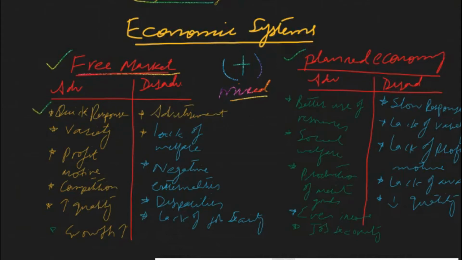The first advantage is quick response. In free market economic system, private individuals and companies respond to their customers very quickly. Whenever customers contact the company to satisfy their need or want, companies respond very quickly. In a free market economic system, private firms are producing goods and services, and there can be millions of firms producing similar types of goods. So whenever there are so many firms, they produce multiple types of goods.